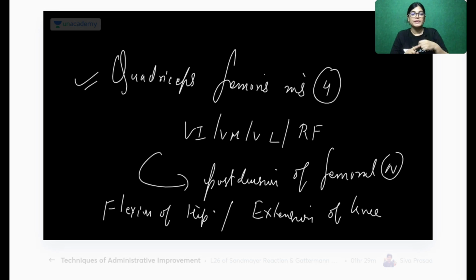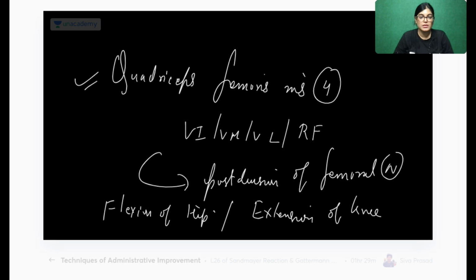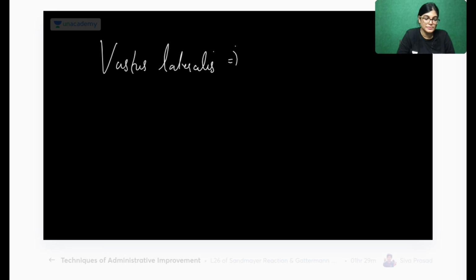One of the muscles we have finished, that is the rectus femoris. Again, we have three more muscles in this group. So write down about the next one. Which one is the next? Next is vastus lateralis. Write down vastus lateralis muscle origin. How can you remember its origin?